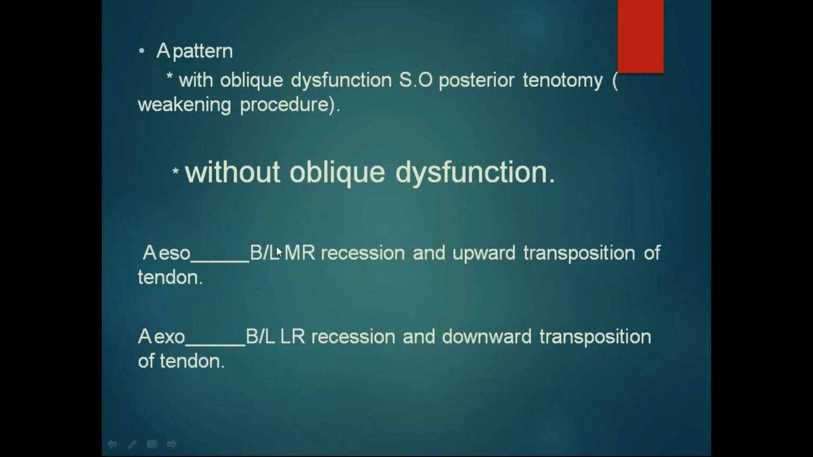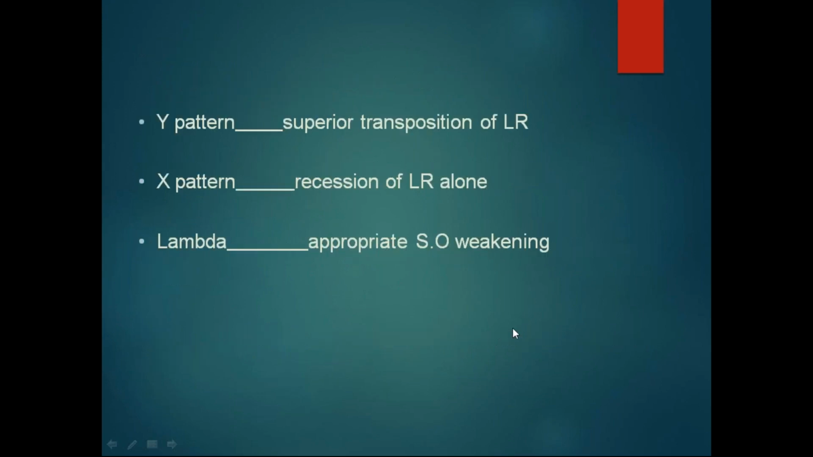For A pattern esotropia, bilateral medial rectus recession and upward transposition of the tendon should be done. For exotropia, bilateral lateral rectus recession and downward transposition of the tendon should be done. For Y pattern, superior transposition of the lateral rectus. For X pattern, elevation of the lateral rectus should be done. For lambda pattern, appropriate superior oblique weakening should be done.